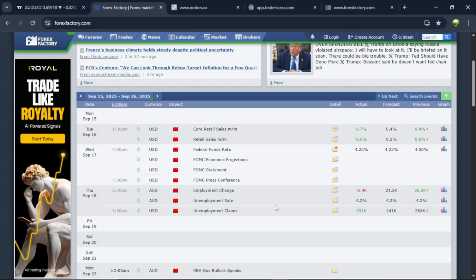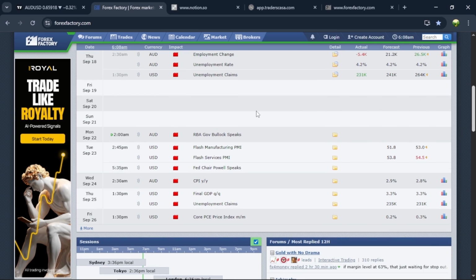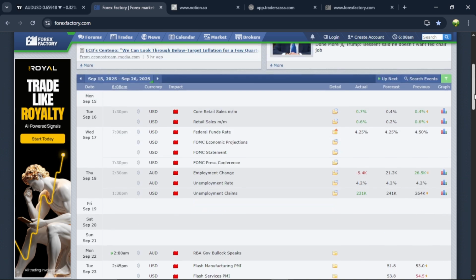Now, heading into the last week of the month for September, we have AUD on Monday, we have USD on Tuesday, we have AUD on Wednesday, and we have USD on Thursday, and also USD on Friday. So there's really no main news like CPI, FOMC, and NFP. So this one might be soft on the currencies, while you might see FOMC hit the currency hard.